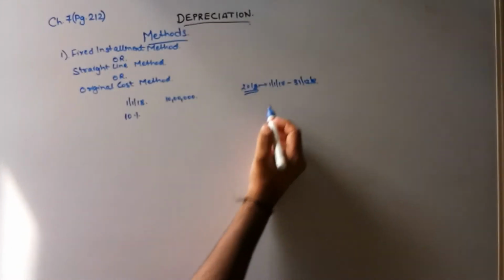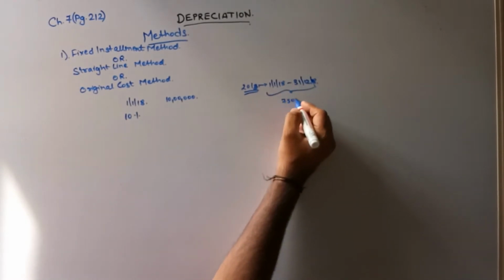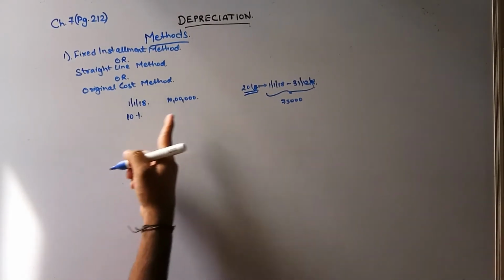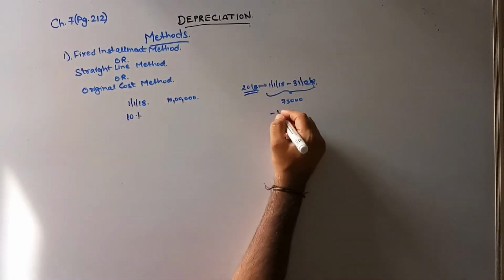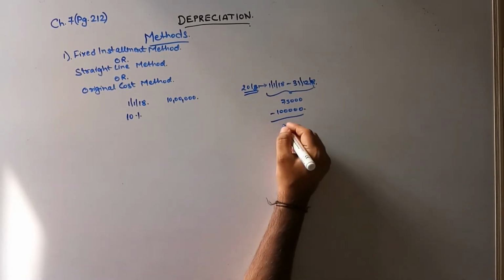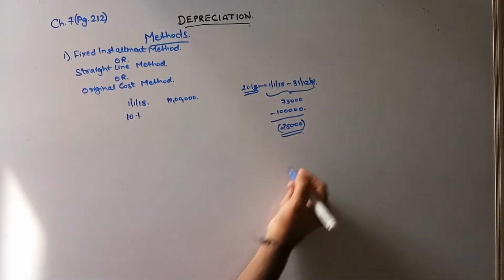Let's say my profit was 75,000. But when I calculate 10% depreciation of 10 lakhs, my depreciation came to 1 lakh, which I will reduce from my profit. So during the year, it will be a loss of 25,000.